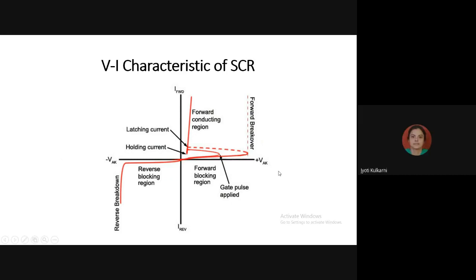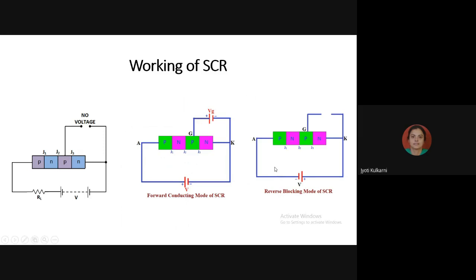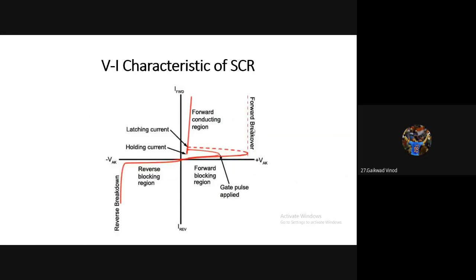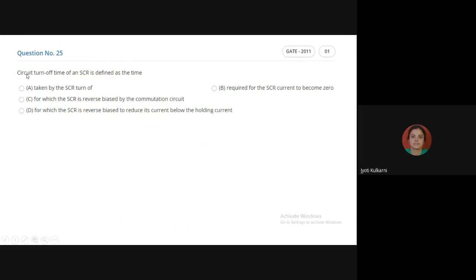So forward breakover voltage is going to reduce when I increase my gate current. Has everyone understood clearly, or should I repeat that? Yes? Understood, ma'am. Okay. So now, just see.